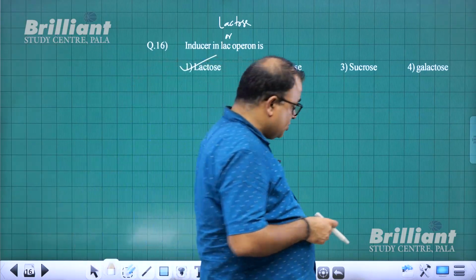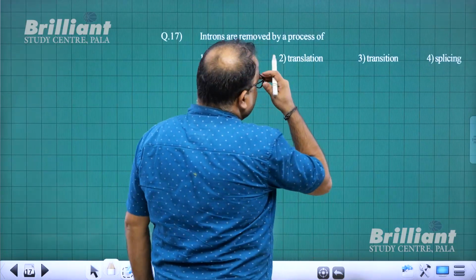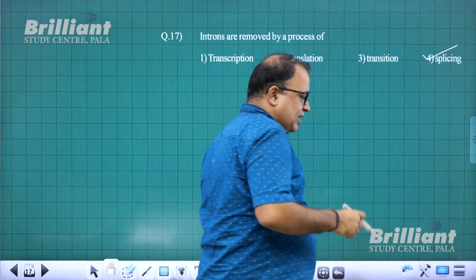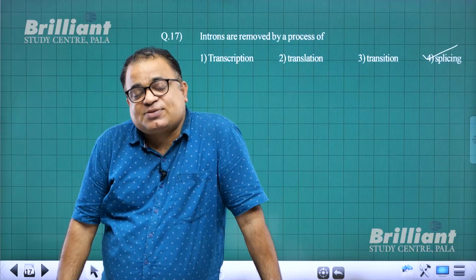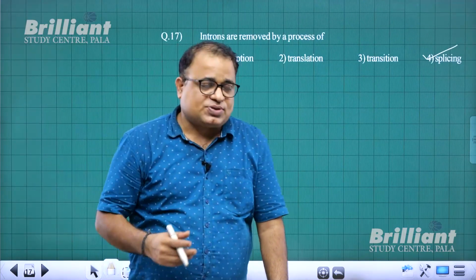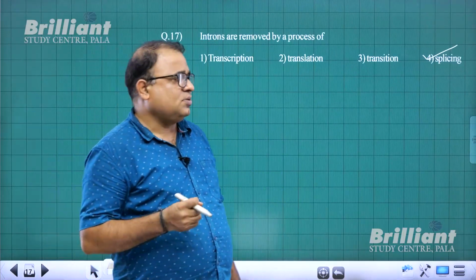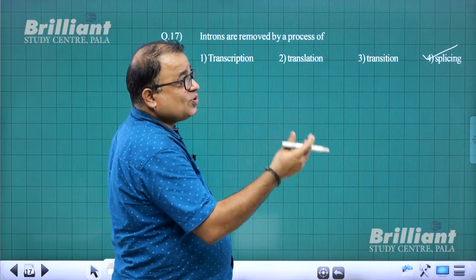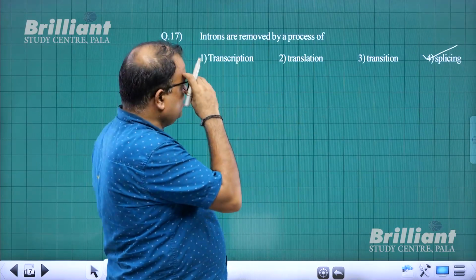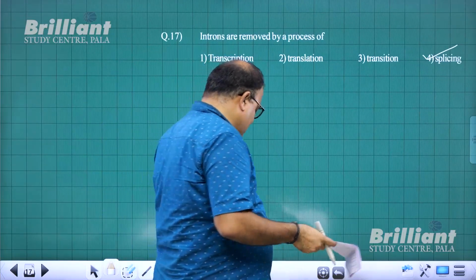With that I come to question number 17. Introns are removed by the process of splicing. I was discussing a little bit before that there is capping, tailing, splicing, and splicing is removal of introns and joining exons to make a much shorter RNA, which is mRNA. So splicing is carried out by spliceosomes or ribozyme proteins complex. So for question number 17, 4 is the answer. With that I come to question number 18.